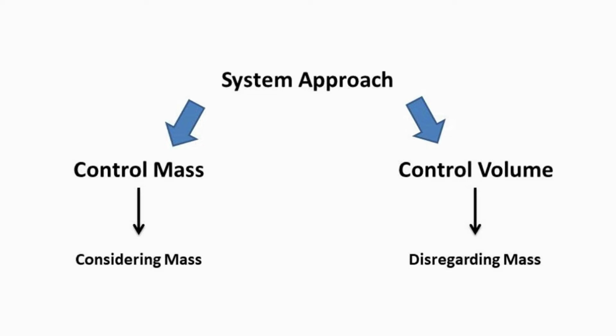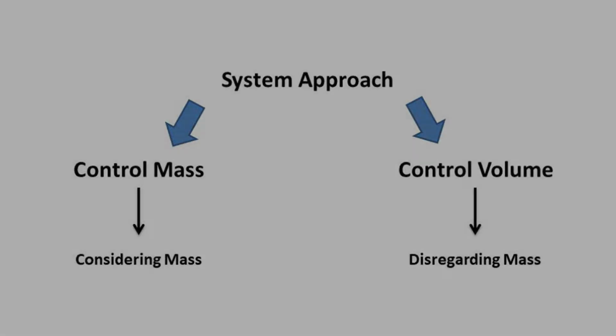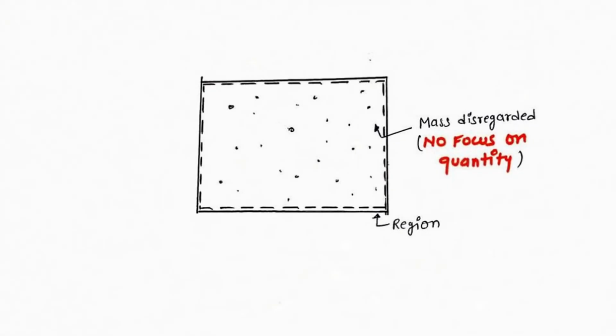First is control mass system and another one is control volume system. When we are talking about control mass system, we are taking into consideration a system which is having a finite mass. But when we are talking about a control volume system, we are considering a control volume in which mass is disregarded. That means there is no focus on quantity and a particular region is selected in which the study is going on, as you can see here. The dotted lines represent the control volume surface.